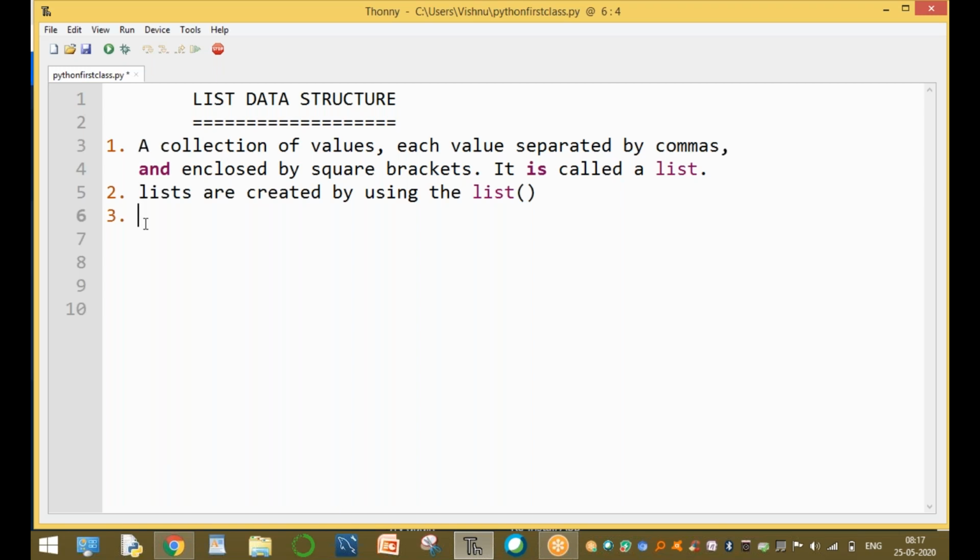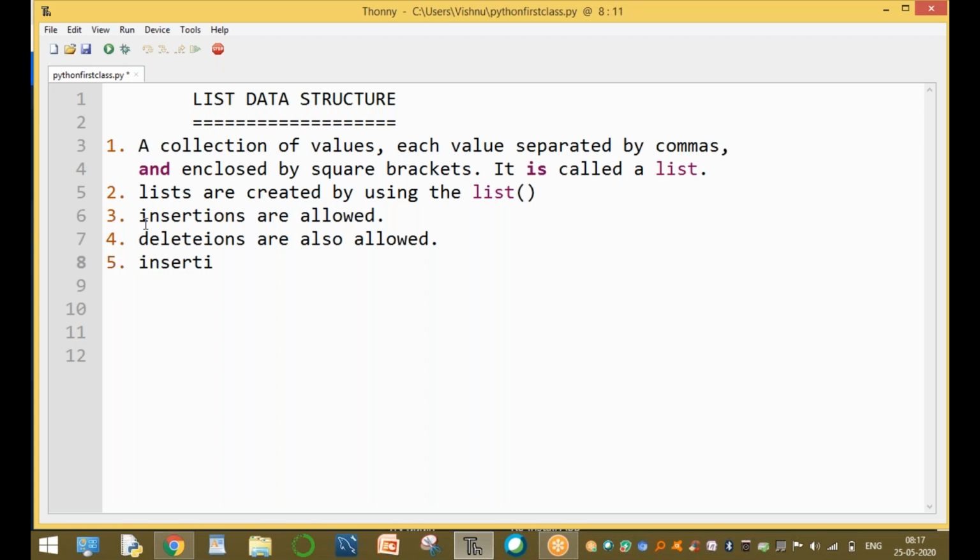And the third one, in a list, insertions are allowed. In list elements, the insertions are allowed. And another one is deletions. Within the list, deletions are also allowed. The next point, insertion order is preserved. Preserved means all the elements are arranged one after the other.